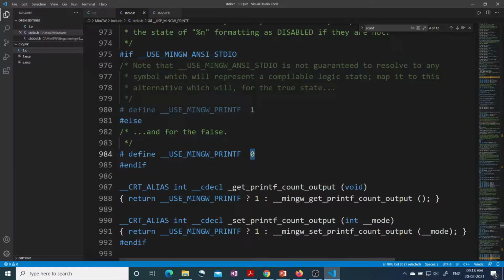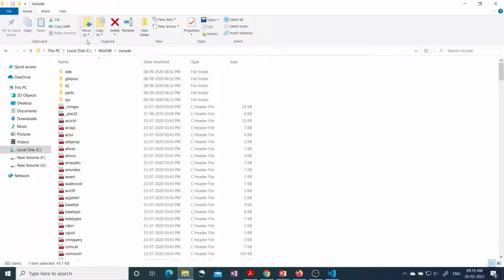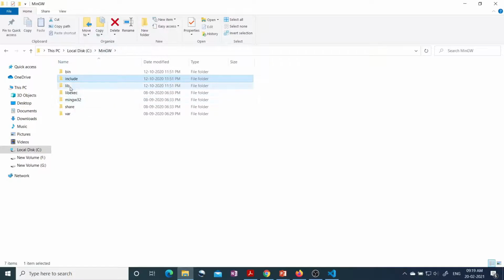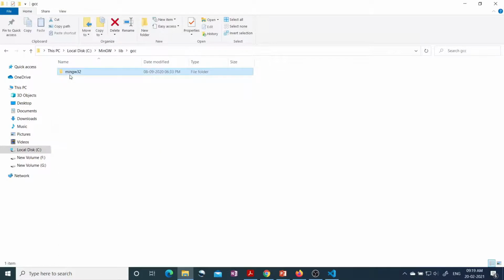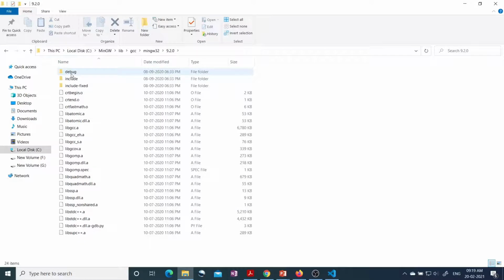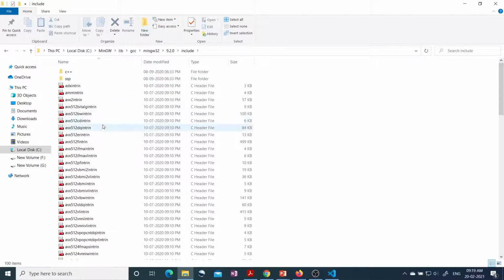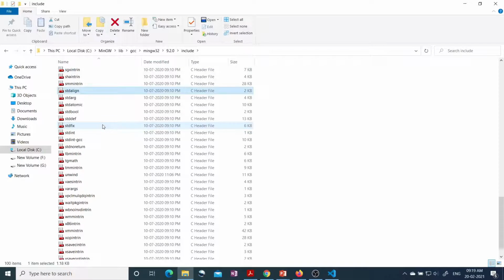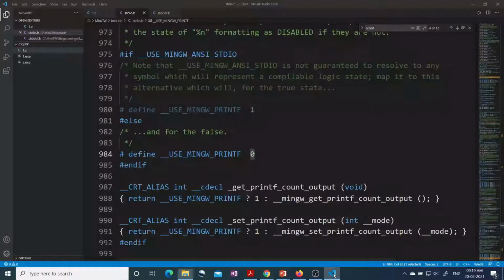Now, if I go to another header file, I will see that the definition of a data type is also present. Not all data types, but some data types which are used for portability issues are defined in some header files. Let's see. If I go back to MinGW again, then to the lib folder, gcc, then mingw, and again inside this include folder, let's search for stddef. Here this is the stddef header file, and I have already opened it.